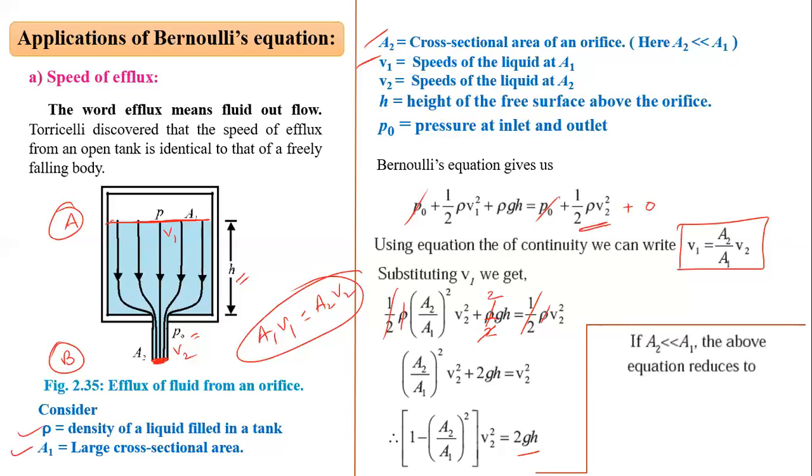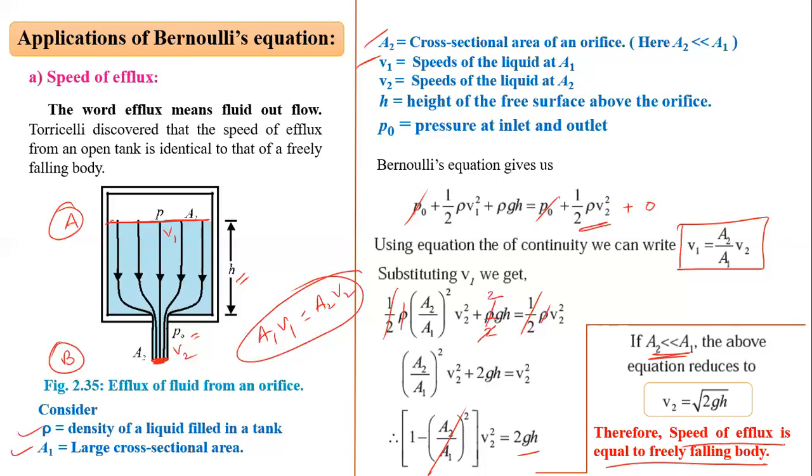In this equation, A2 is very small compared to A1, as you can see. Then the above equation reduces to the following. If this is very small, we neglect it, then this bracket is 1. So 1 into V2 square is V2 square. Then V2 is equal to under root 2GH, and this is the speed of a freely falling object. So we can say that the speed of efflux and the speed of a freely falling object are both the same.